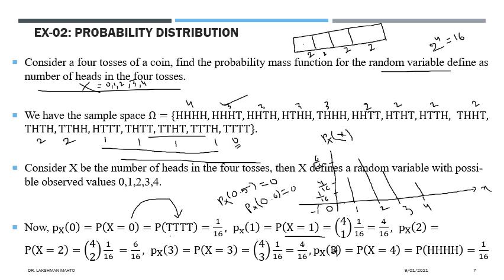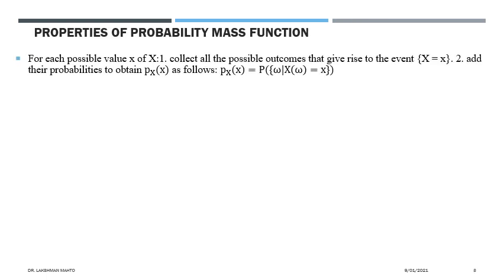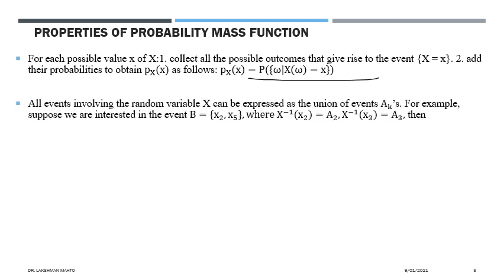Now we will go further to discuss the properties of the probability mass function. Here we can observe that, as I said first, in order to calculate the value of the probability mass function for an observed value x, you have to look into what the outcomes are and just calculate the probability of that collection of outcomes.